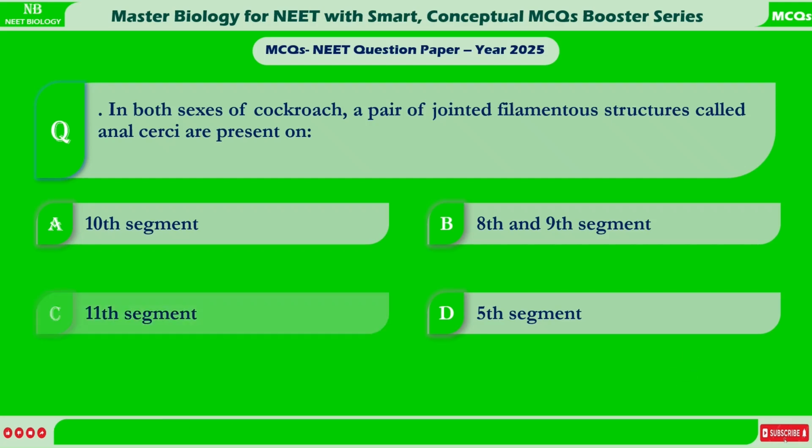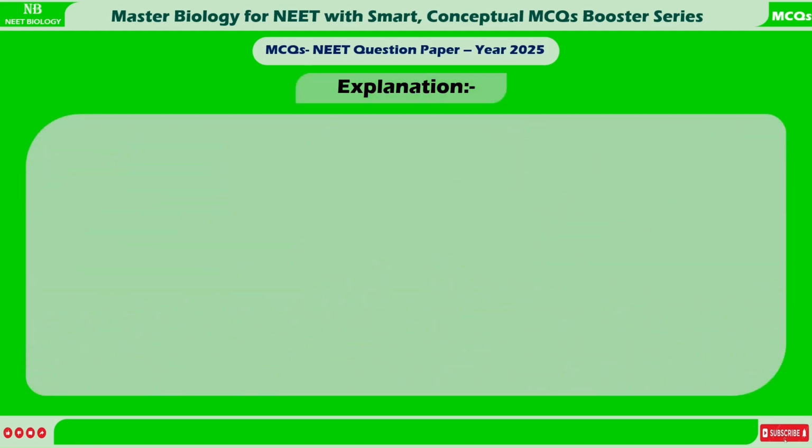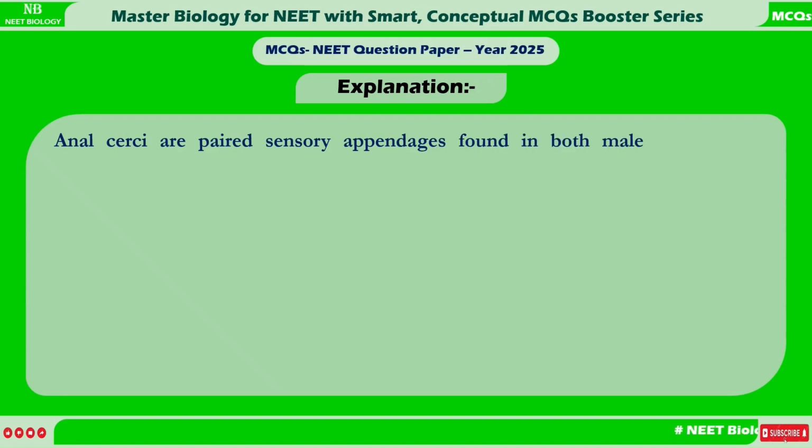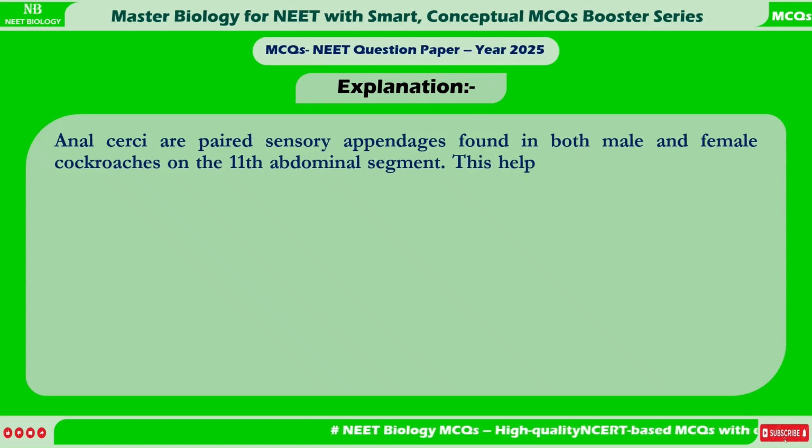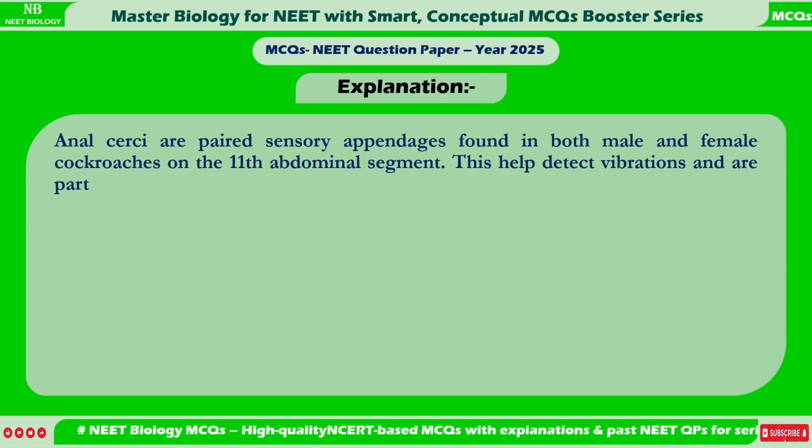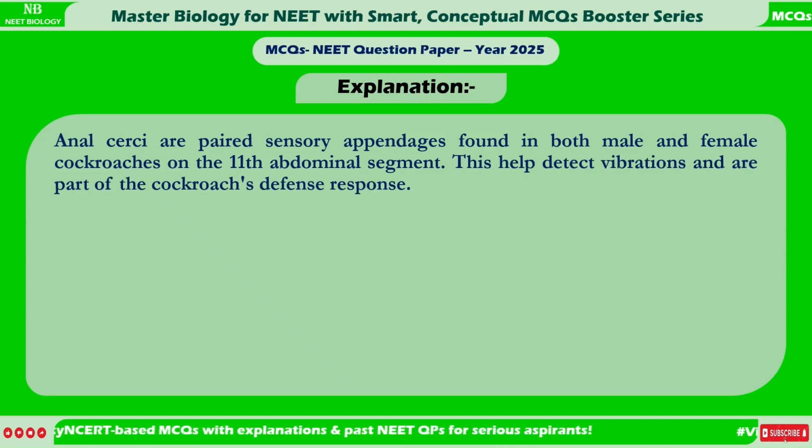Correct answer is C. 11th segment. Explanation. Anal cerci are paired sensory appendages found in both male and female cockroaches on the 11th abdominal segment. This helps detect vibrations and is part of the cockroach's defense response.